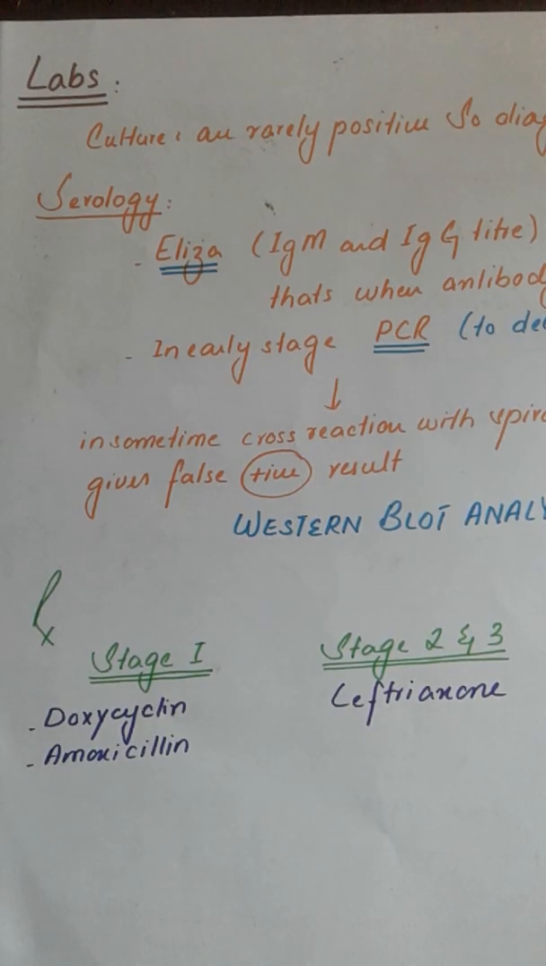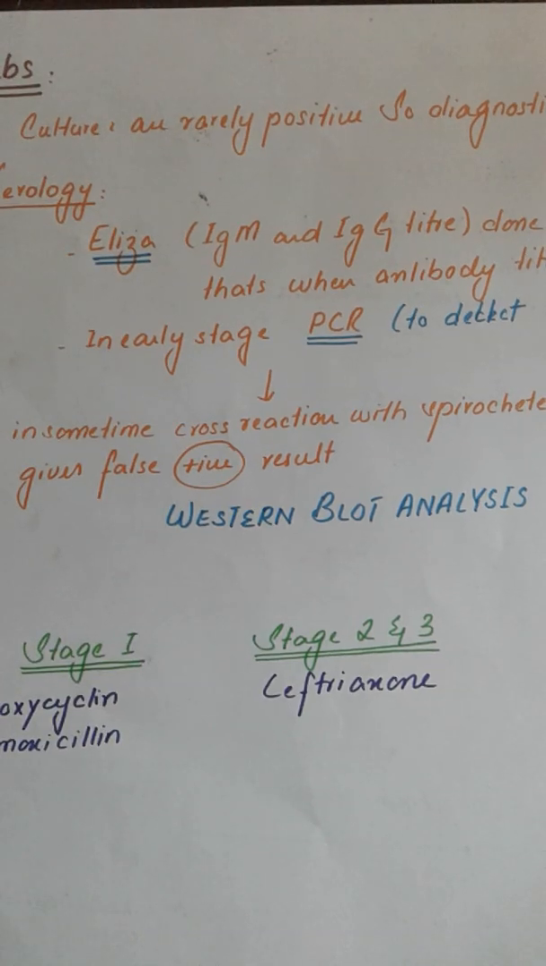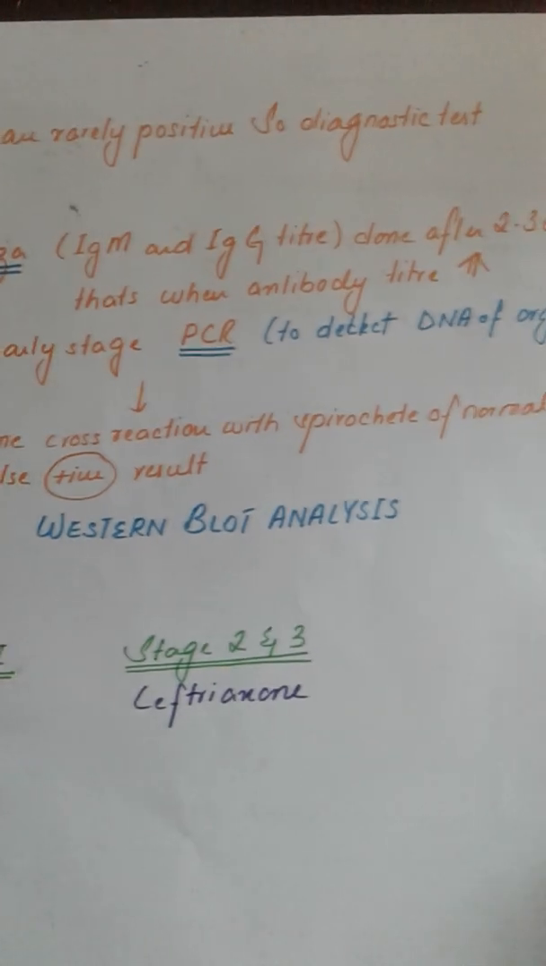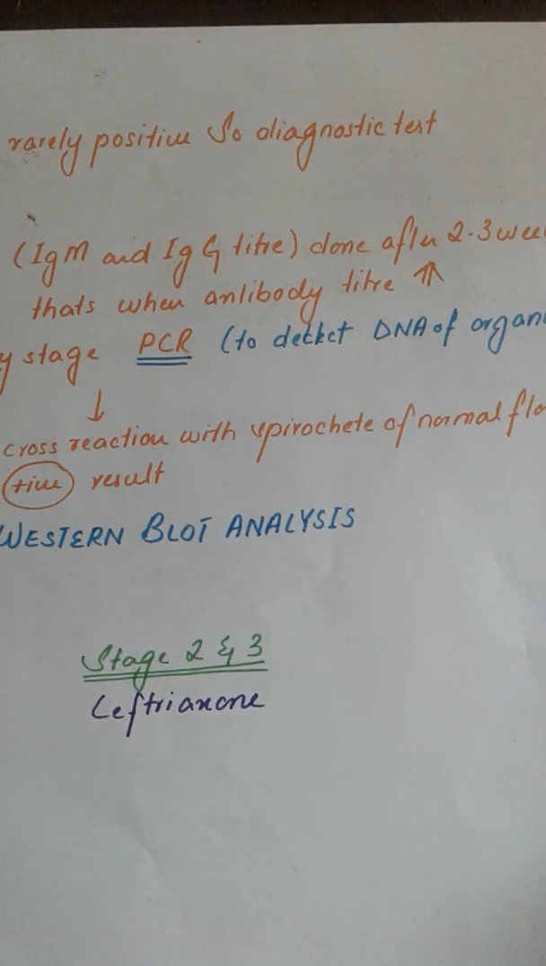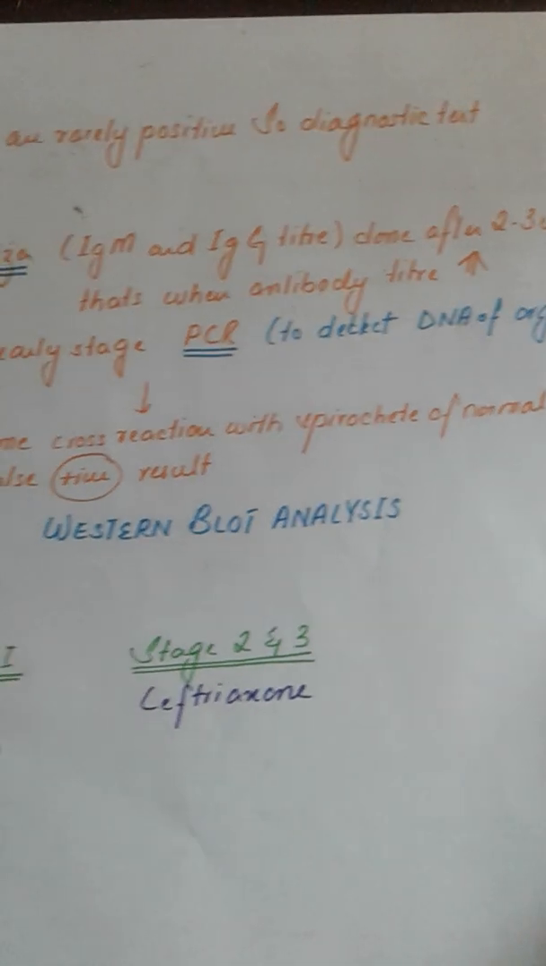Now, laboratories. We know that culture does not give us the organism, so cultures are rarely positive. So what do we do instead? We do serology, we do ELISA. In ELISA we can detect the titer of IgM or IgG antibodies, and usually the antibody titer increases after 2 to 3 weeks. So we cannot delay our diagnosis.